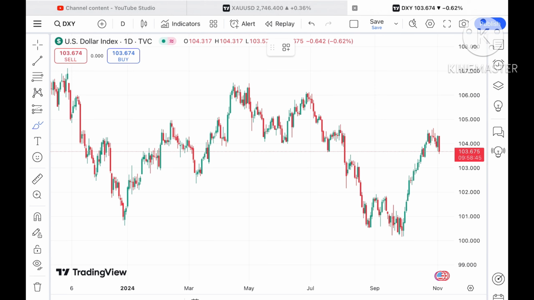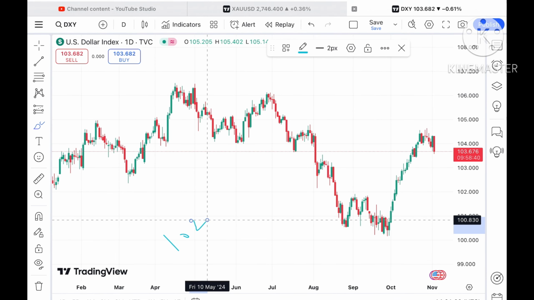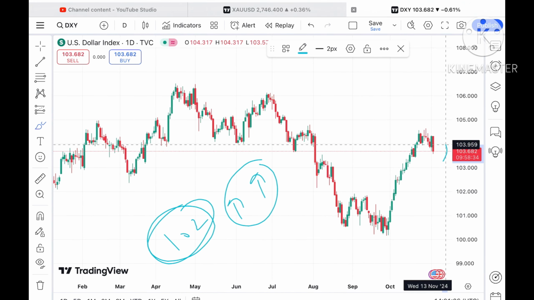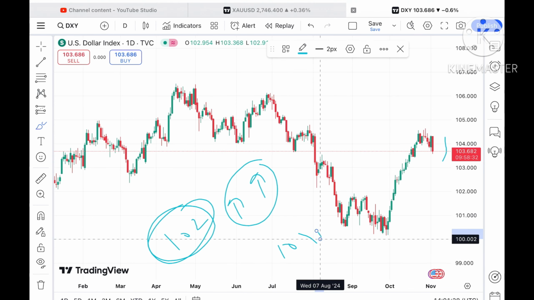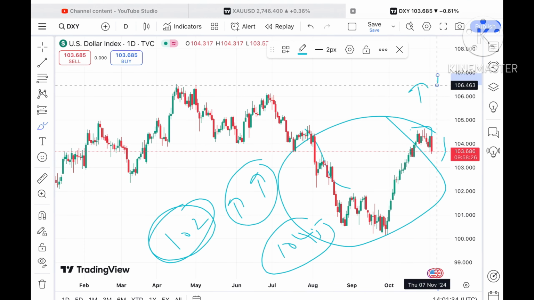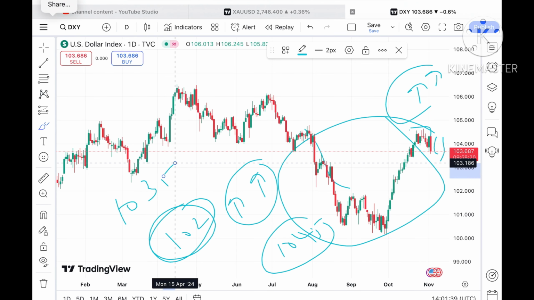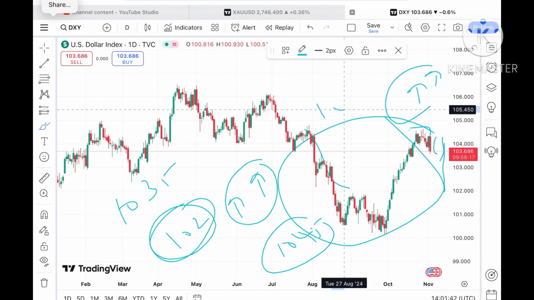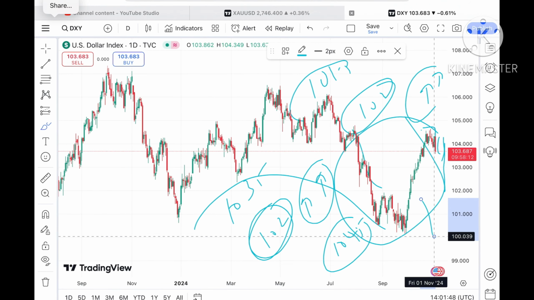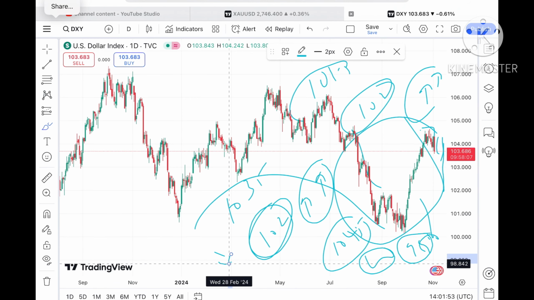So what we have seen is that the dollar index has already been above a level of 103.6. I'm clearly explaining that if the price starts going over 102, a further upside movement we can see, and it has touched this particular level, so chances can be high it can go again above a level of 104.5, which is half this zone, so there will be a zone breakout and further upside we can see. But if the price doesn't sustain, it can fall again below a level of 103.5, and then it can move further low towards a level of around 102, and then to a level of 101.5. Then there will be a zone breakout, so further downfall we can see below a level of 100, so chances of touching 99.5 will be there, and then a further fall we can see.